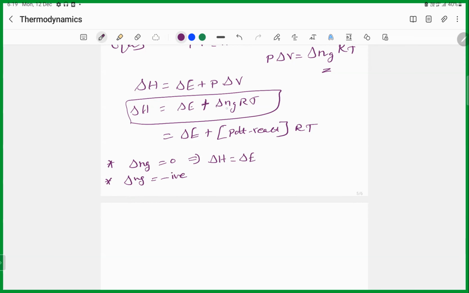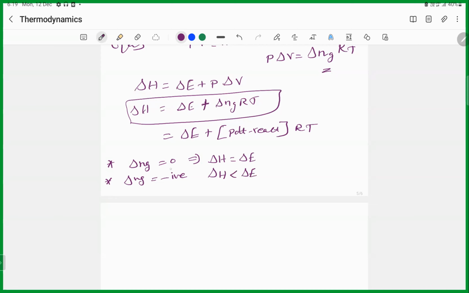So this becomes negative. The whole thing becomes negative. Am I right, ma? So when you subtract the negative part from delta E, then automatically delta H is lesser than delta E, right?